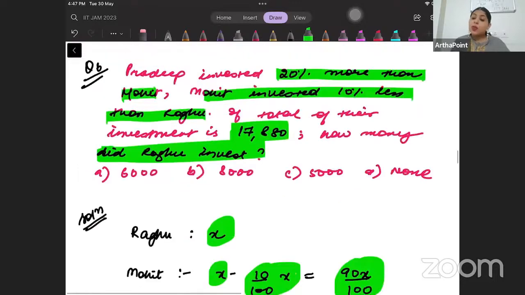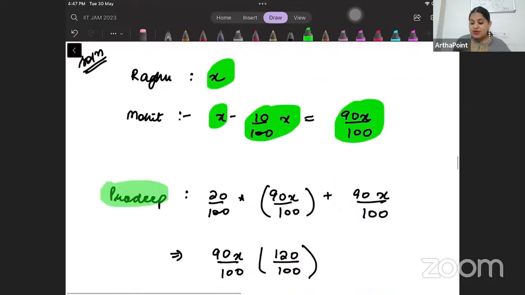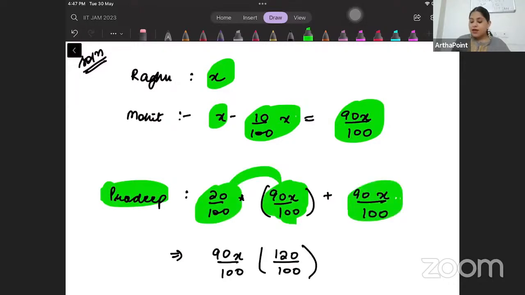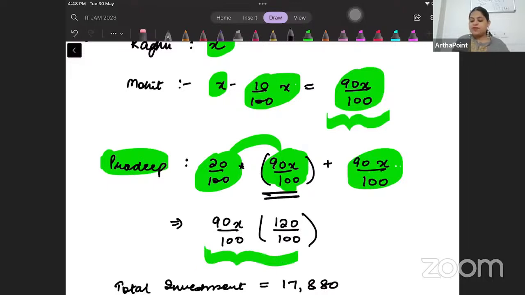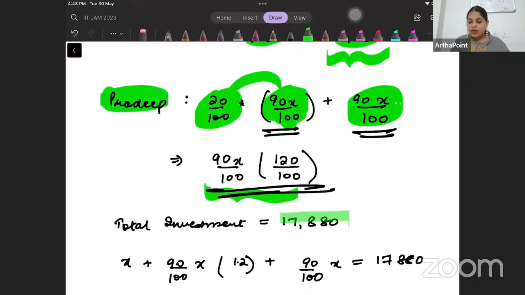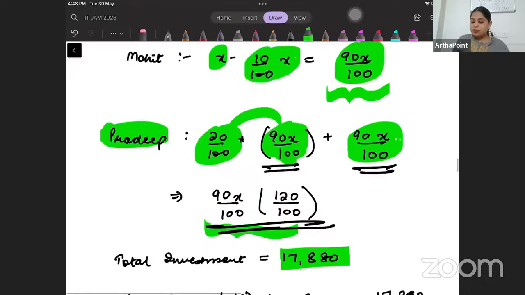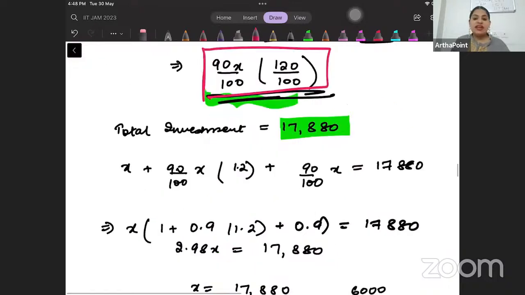Then Pradeep invested 20% more than Mohit. So Pradeep would have invested 20% of what Mohit invested plus the investment of Mohit. Are you getting it? So Pradeep has invested 20% more than Mohit. So 20% more than this 90x by 100. So it is going to give you this. When you take 90x by 100 common, you will get this. Now, given that the total investment is 17,880. So the investment by Pradeep plus Mohit plus Raghu totally gives 17,880.